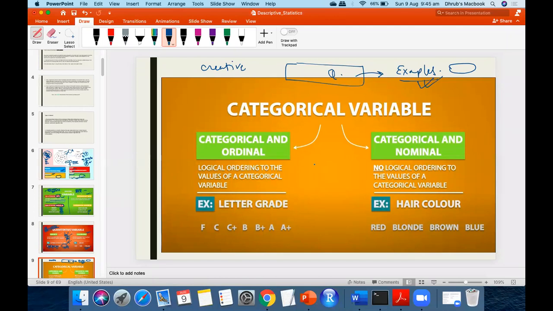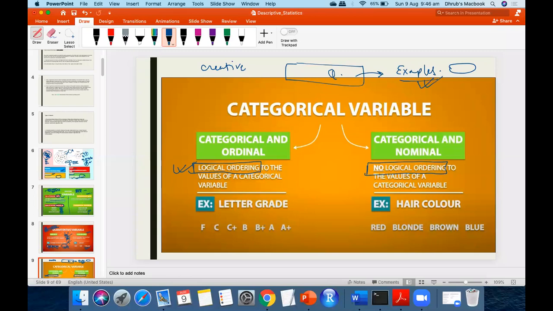Now, even in categorical variable, there can be a logical ordering. Logical ordering, this particular word is very important. Wherever we can do a logical ordering of the values present in that particular column, then that is called an ordinal variable. But wherever there is no logical ordering, that particular variable is called nominal. You understand what I'm trying to say?